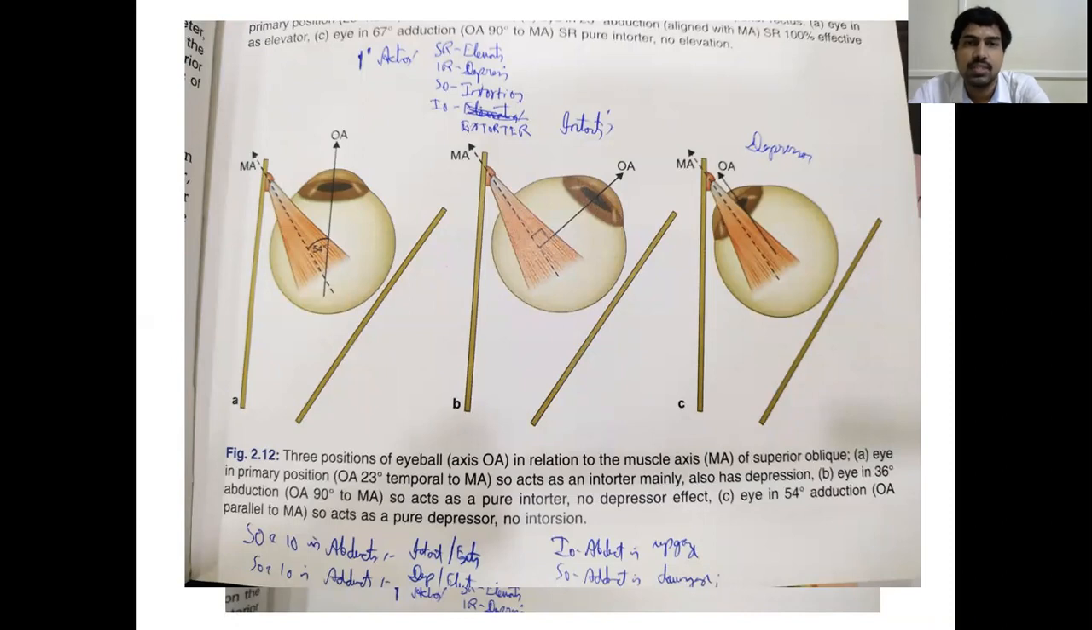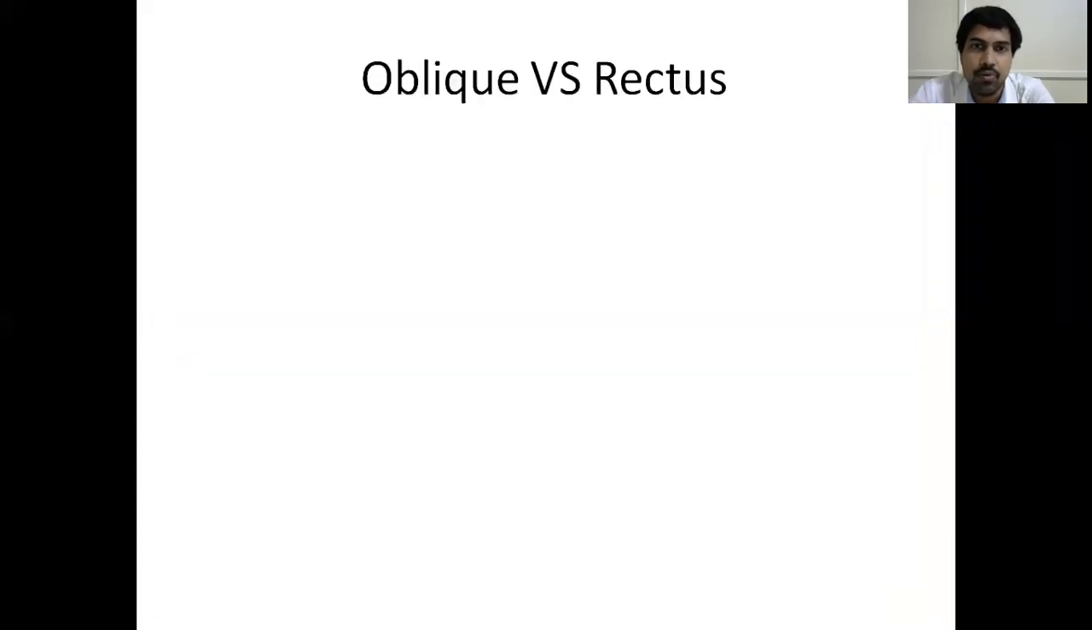It is because of the insertion. The insertion is not parallel to the optical axis. It is located slightly at an angle. For the obliques, it is roughly 51 to 54 degrees, depending on different books. And for rectus, it is 23 degrees. That's why they have got more than one action. And if you don't remember all this, just remember SINRAD. Superiors are intortors, recti are adductors. The opposite will hold true: inferiors will become extortors and obliques will become abductors. Medial and lateral rectus have only one action, either abduction or adduction. So that is how you remember.